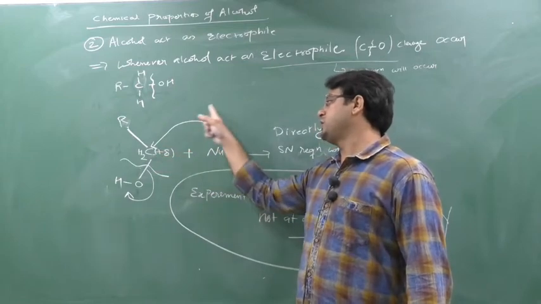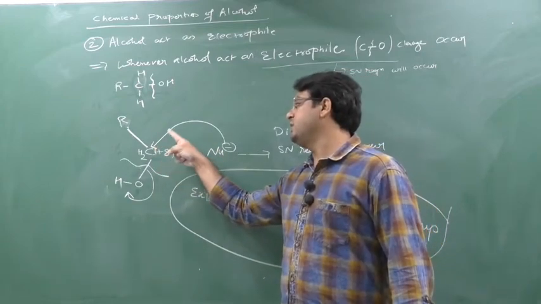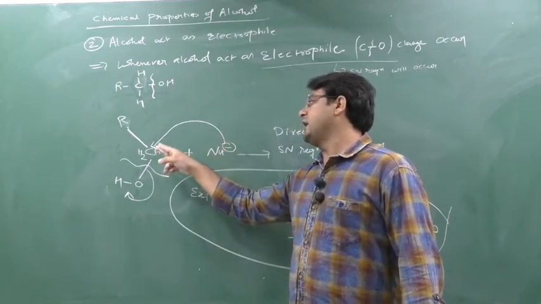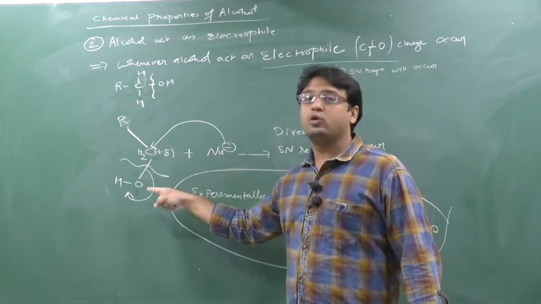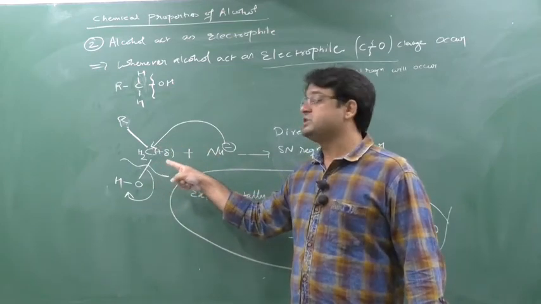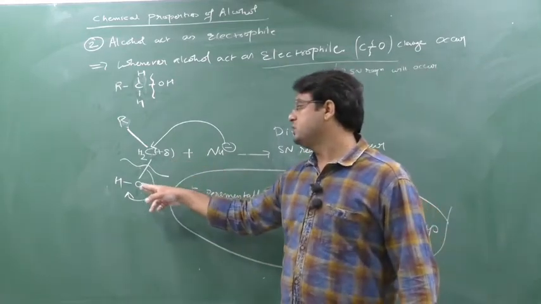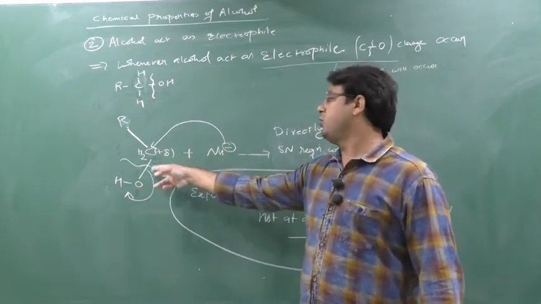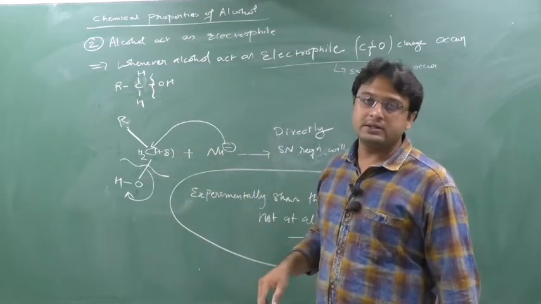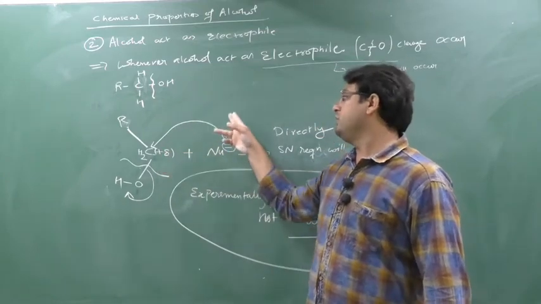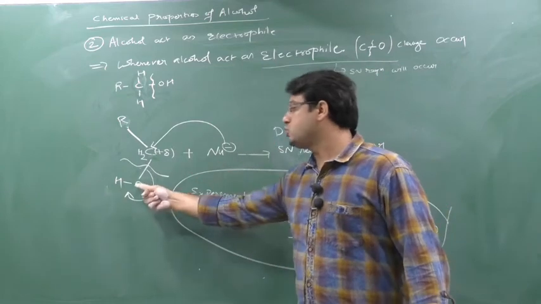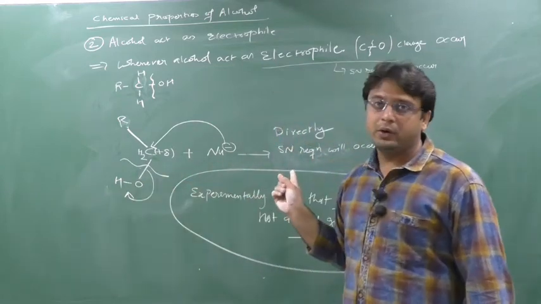I don't want to do the reaction with you, because I have one group, OH, attached, and that group is highly not a good leaving group, so I cannot leave with OH. So the carbon cannot make a bond with this Nu minus. Why? Due to this OH. Why? Because OH is not a good leaving group.